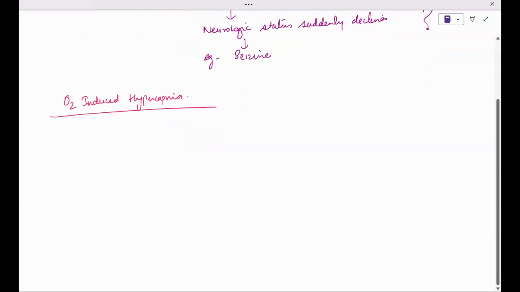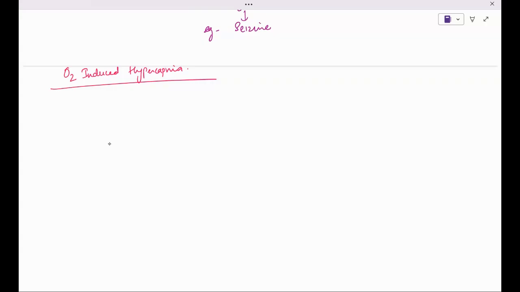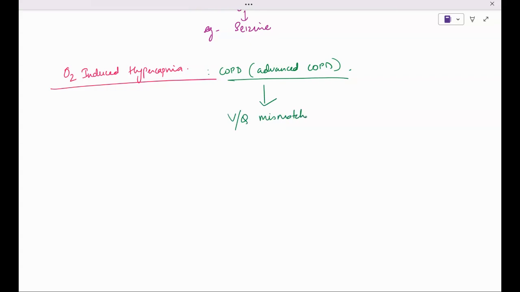Now, what is oxygen-induced hypercapnia? This is specifically for advanced COPD patients. These patients develop ventilation-perfusion mismatch at both ends of the spectrum. The first is at the lung apices.